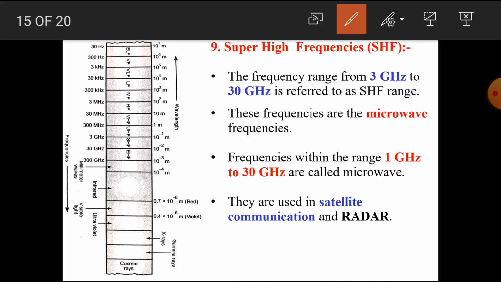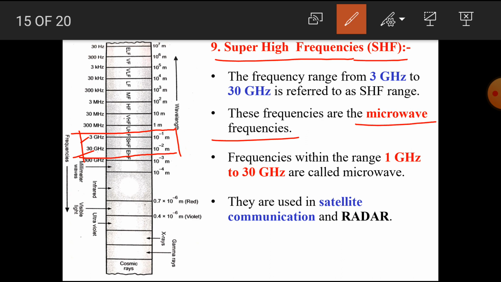The next type is the super high frequencies, also called the SHF. The range of the super high frequencies is from 3 gigahertz to 30 gigahertz. These frequencies are the microwave frequencies. Frequencies within the range 1 gigahertz to 30 gigahertz are called microwave. They are used in satellite communication and in radar.